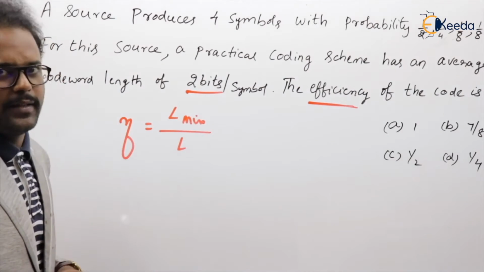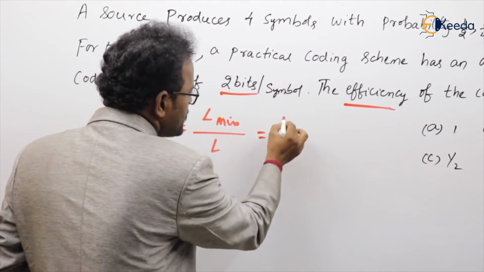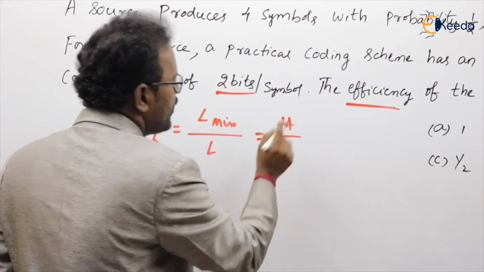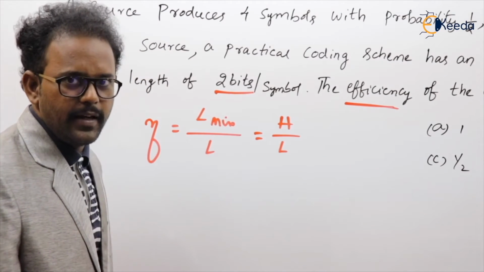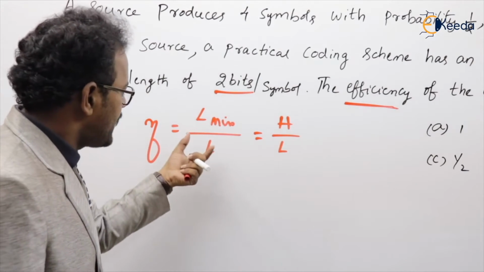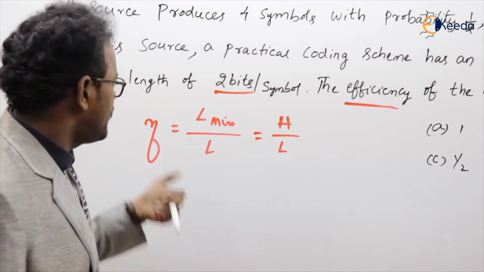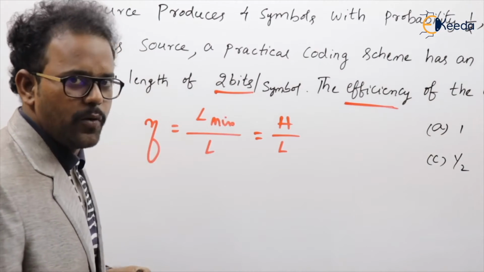Average code word length. One more point: L minimum is nothing but the entropy of the source. The entire derivation is there in our regular video classes, but here we directly go with the formula. That is, H by L is the efficiency of the code word.